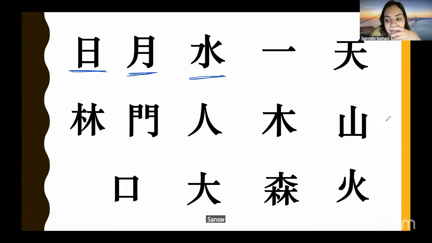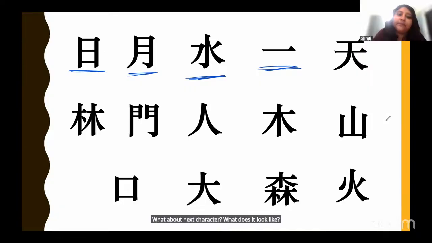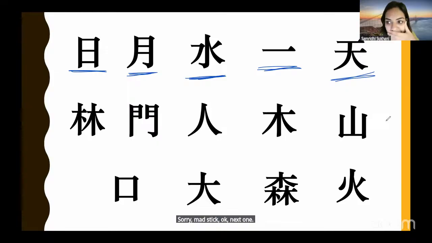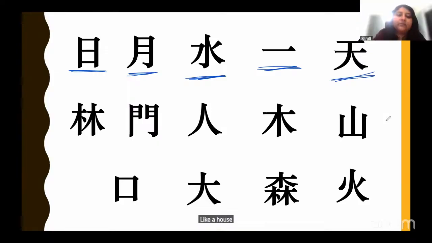The red person. Power Ranger to me. Power Ranger. Okay, Power Ranger works. What about you, Sanskriti? What do you think? Like a person dancing. A person dancing. Okay, could be. What about the next character? What does it look like? Matchstick. Okay, next one. Like a house. Like a house. Very nice. What about the next one? Two people walking.